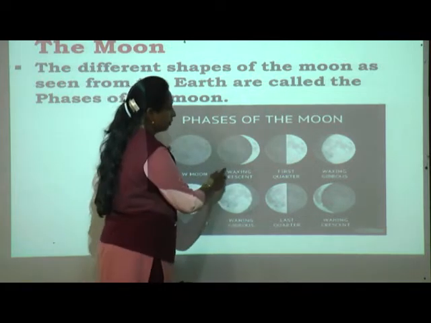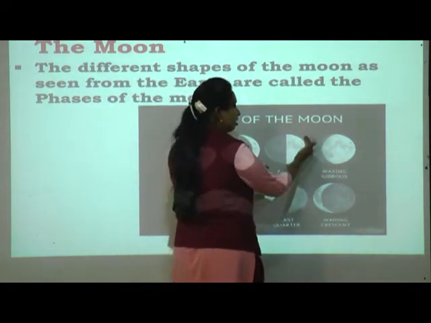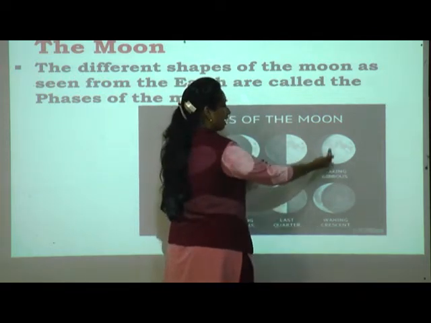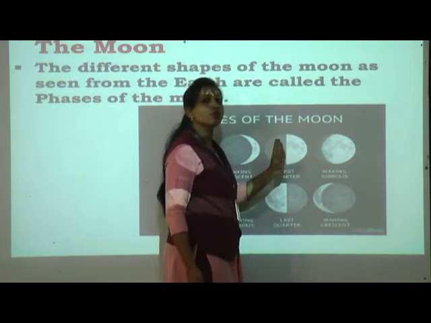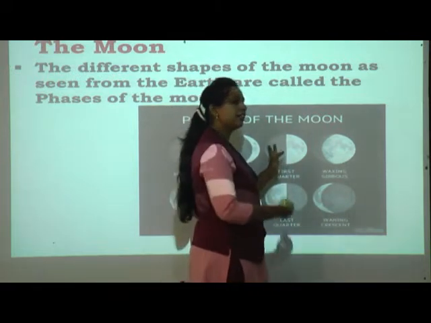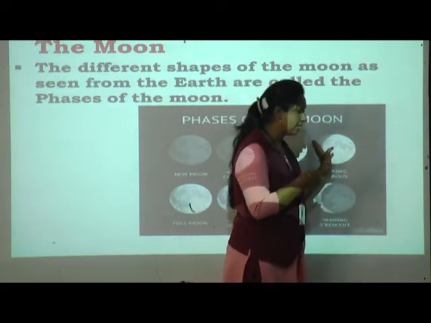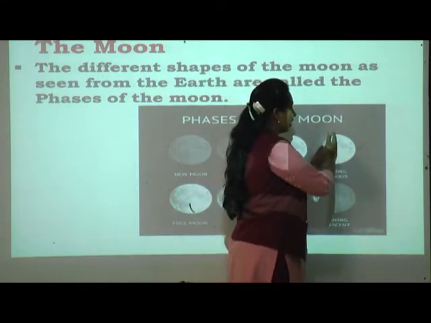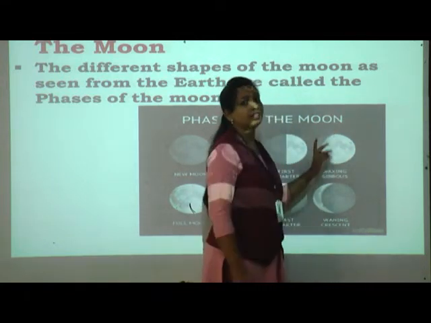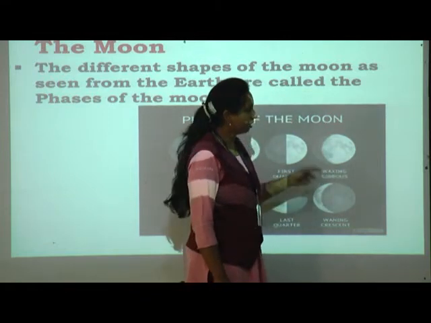So crescent moon, again it revolves, isn't it? Again the sun reflects more than that, so that time we can see the half, so it is a half moon. Again when it is revolving, the sun again reflects on the moon, and that time we can see more than half part, it is known as a gibbous moon.